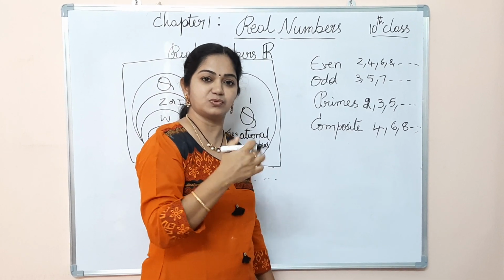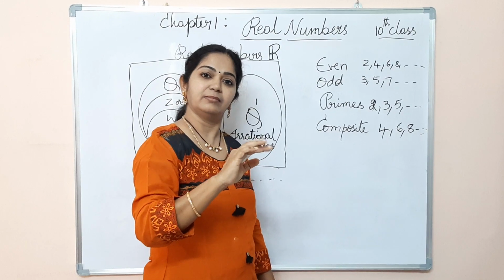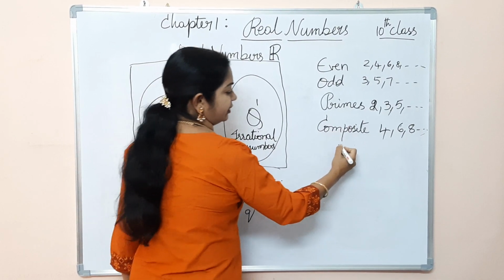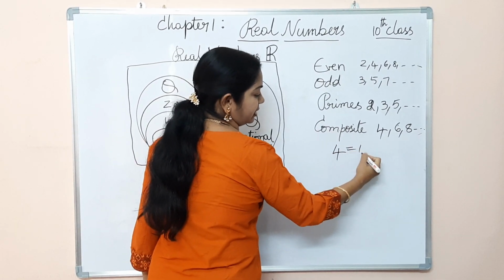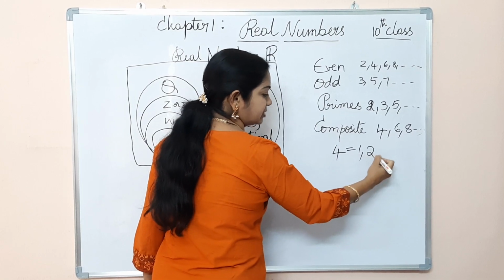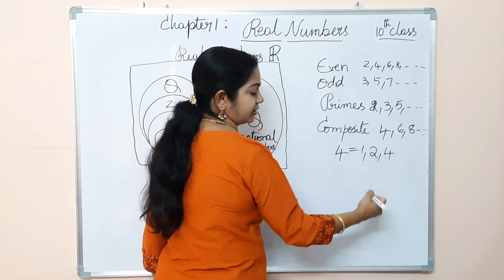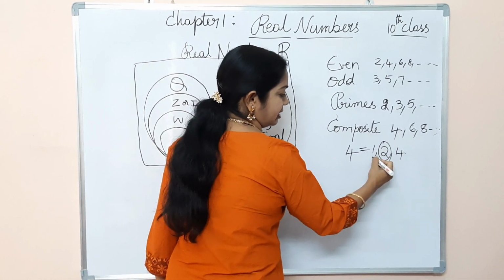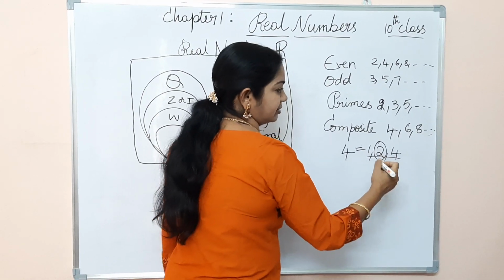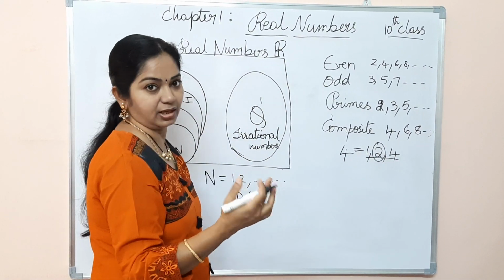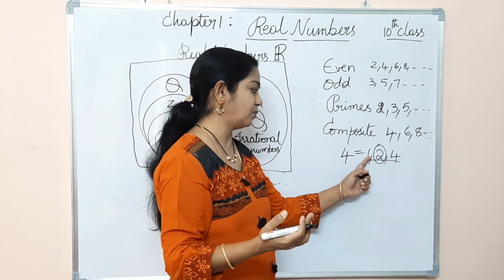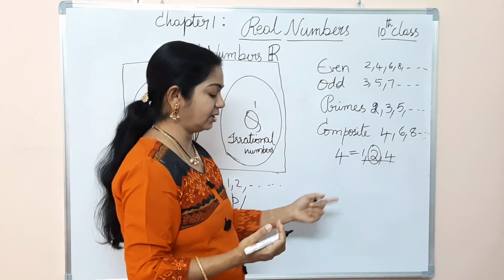They have the factors 1, itself and many more factors. For example, if you take 4, 1 is a factor of 4, 2 is a factor of 4 and 4 itself is a factor. So it has other factors besides 1 and itself.